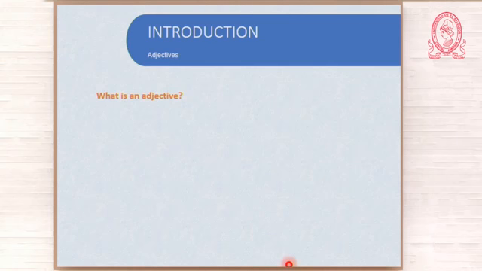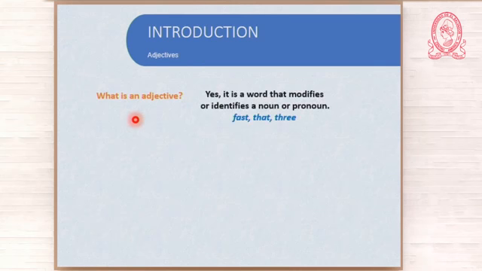Let us continue with our review. What is an adjective? Let me remember. It is a modifier. Yes, it modifies what? It modifies nouns or pronouns, okay? Fast, that, and three, okay, they are examples of adjectives.